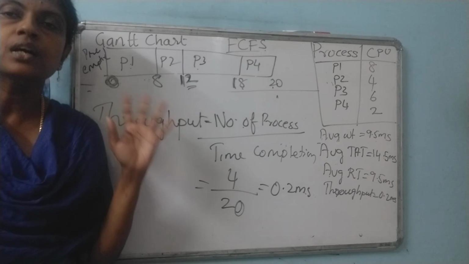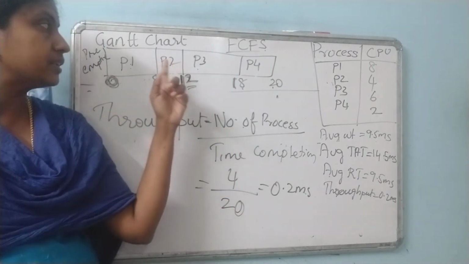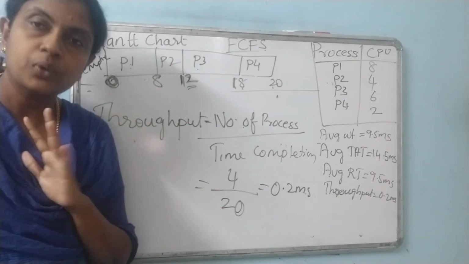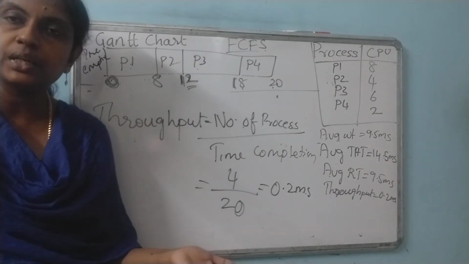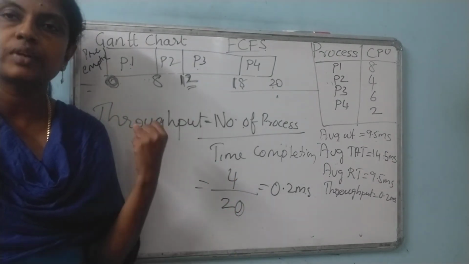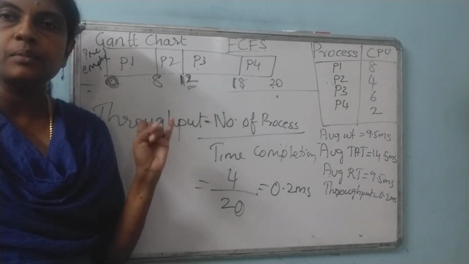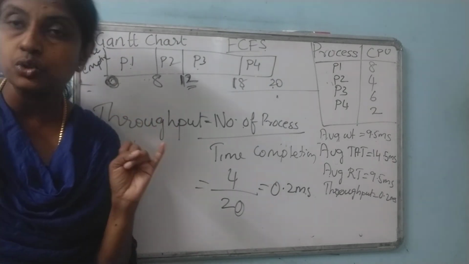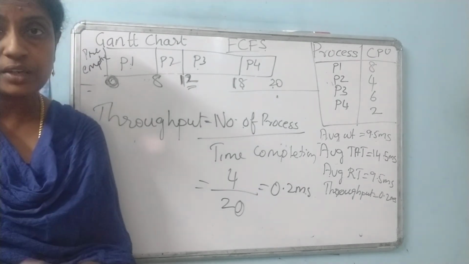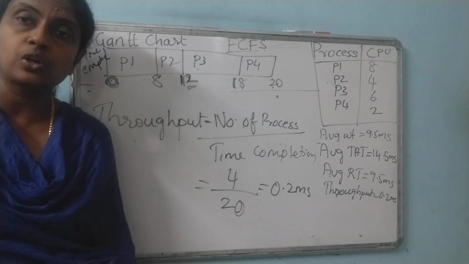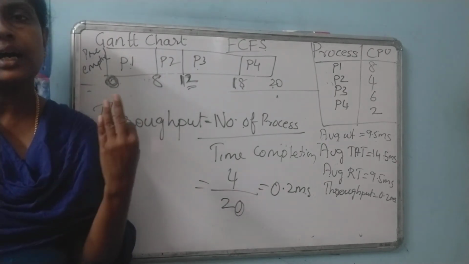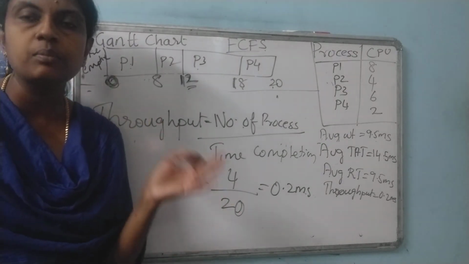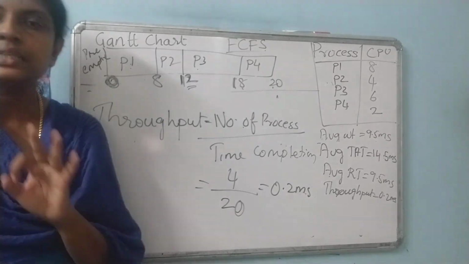In FCFS, if you draw the Gantt chart correctly, calculating the remaining things is all very simple. Waiting time equals time of submission minus time of arrival. Response time is the time of first submission minus arrival time. Turnaround time is time of completion minus arrival time.